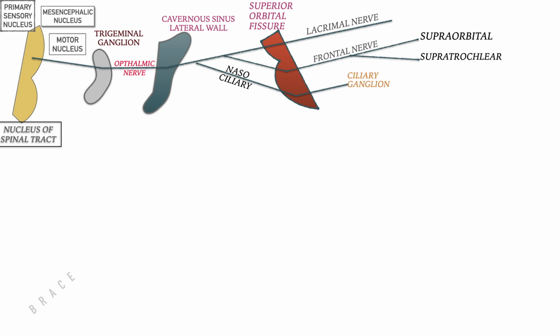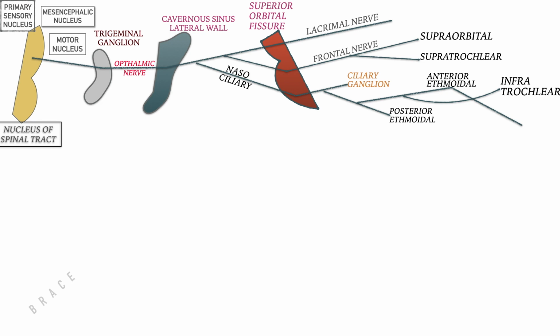The nasociliary gives a branch to the ciliary ganglion, then gives a branch to the posterior ethmoidal, anterior ethmoidal, and an infratrochlear branch. The anterior ethmoidal has 3 branches: internal nasal, medial, and external nasal.